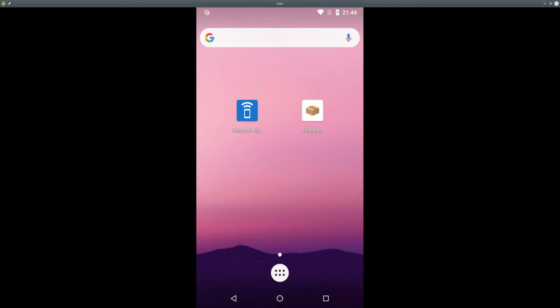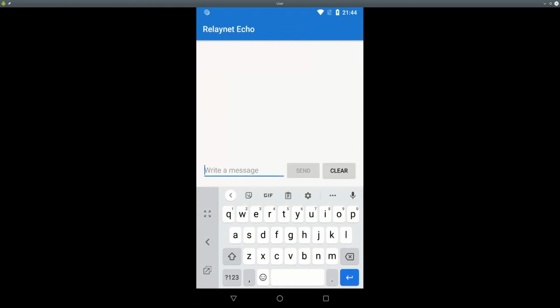So with that in mind, let's now use a RelayNet compatible app with the internet available. For the purpose of this demo, I'm going to be using the RelayNet Echo app, which is just a dummy internal tool that we have that allows us to send and receive data through RelayNet. It will use the internet when it's available, but it will switch to a courier when the internet is not available.